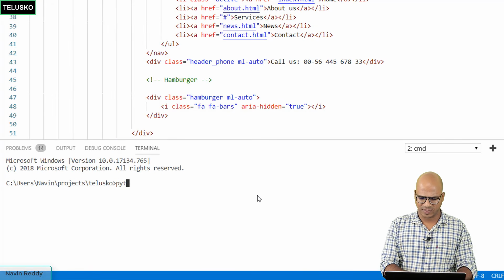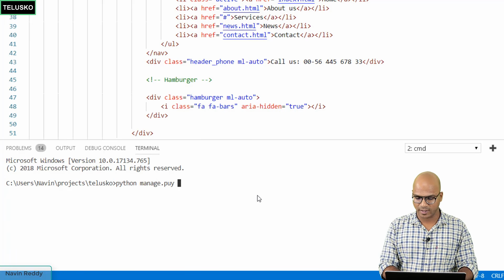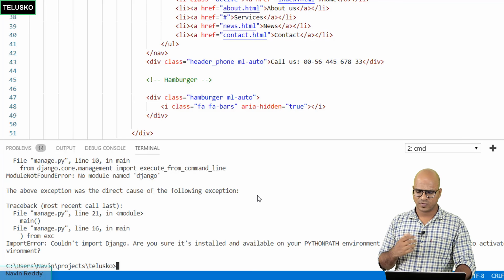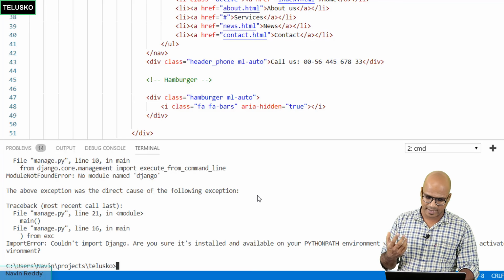So how do we do it? It's very easy. We have done that before. We can simply say python manage.py startapp, and then we have to mention the name, which in this case I will say accounts. You can go for any name, it doesn't matter actually. So we go for account and we got an error.